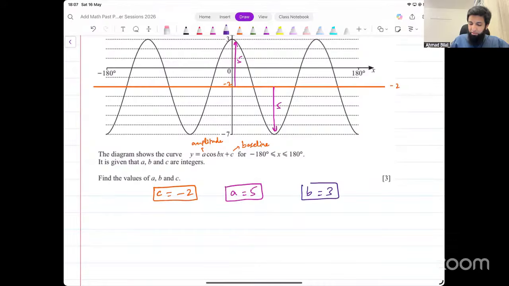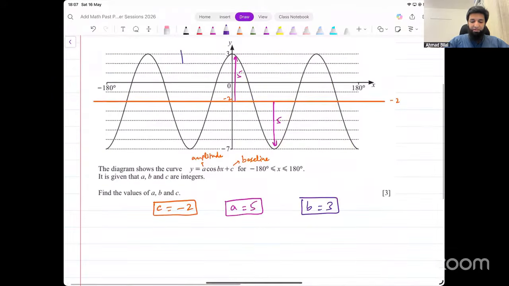You can also think of it like this. Find the period of this graph. What's the period of this graph? You can see it's 3 complete cycles. So that means 360 over 3. The period of this graph is 120. So the original period is divided by 3 to get to 120. The value for B, therefore, is going to be 3. That's the value for B.